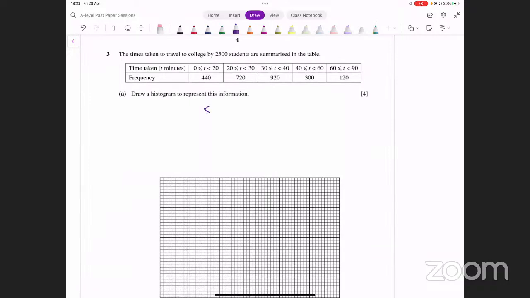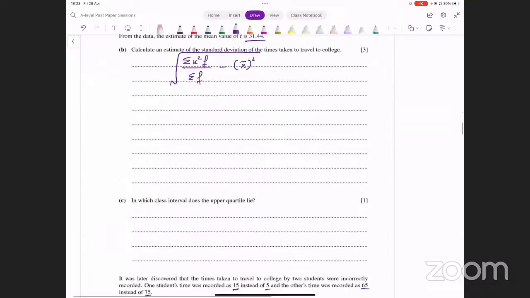5 अगर होता तो वो कहाँ पे आ रहा होता है इस table के अंदर? First interval में आ रहा होता. 15 कहाँ पर आ रहा है? वो भी first interval में आ रहा है. तो आपकी frequency तो first interval की change नहीं हुई, that remains unchanged. Okay, so इससे तो कोई फर्क नहीं पड़ा. जो हमने 5 की जगह पे 15 लिख दिया, record कर लिया था, that does not make any difference. Okay, now let's think about the other one.